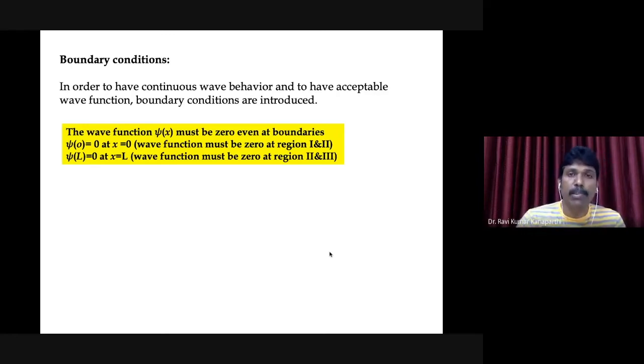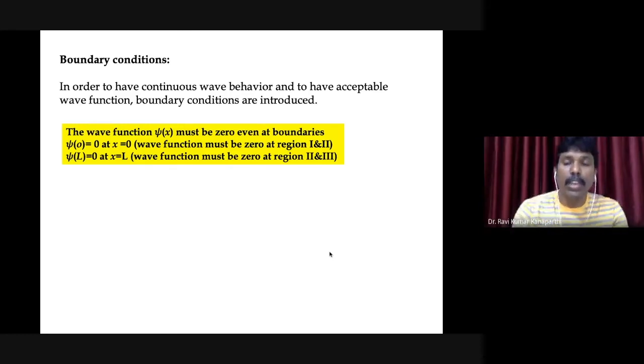Otherwise, it will show a discontinuous behavior and it doesn't give appropriate results for the actual system. Mathematically, how we impose it is shown here: if x is equal to 0, that means at the left-hand side boundary, the wave function has to be 0.